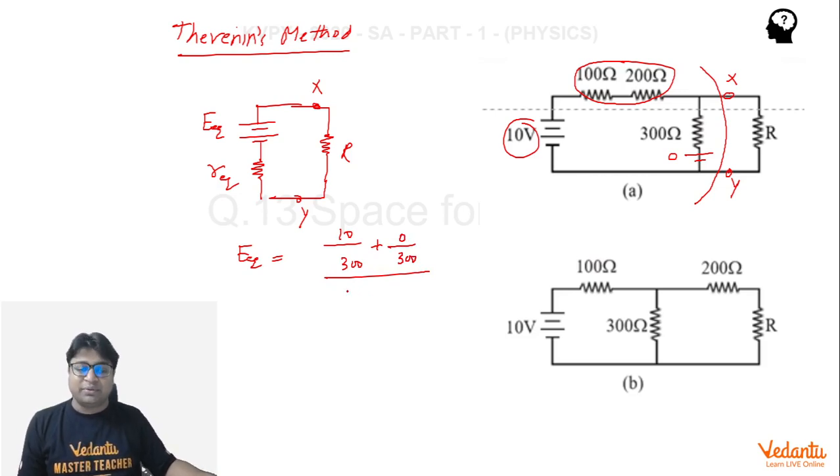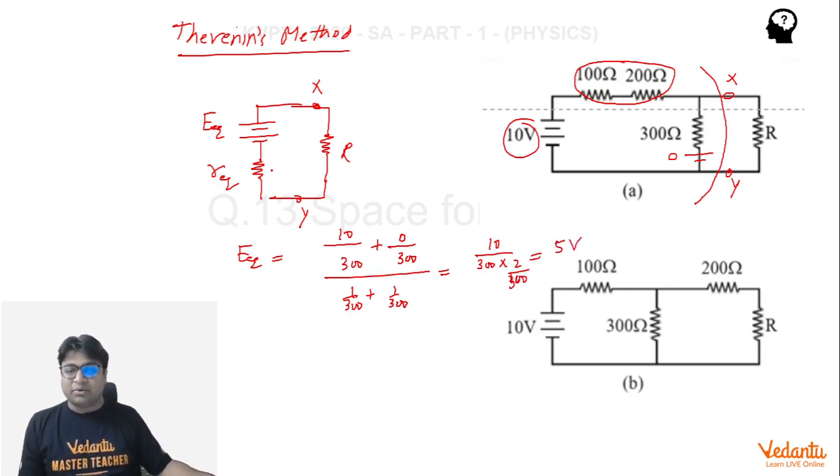That becomes 1 upon 300 plus 1 upon 300 again. So it becomes 10 divided by 300 into 2 divided by 300. So the equivalent EMF becomes equal to 5 volt.